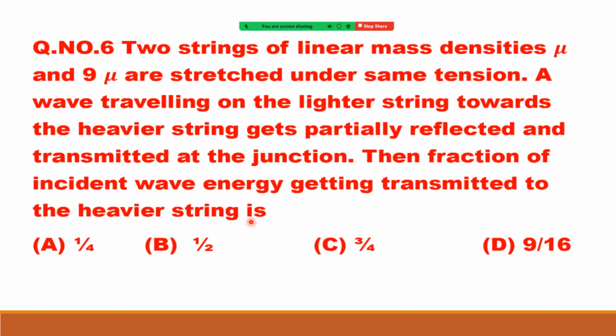So it is given traveling from the lighter one to the heavier one. Let us see how to start the problem.